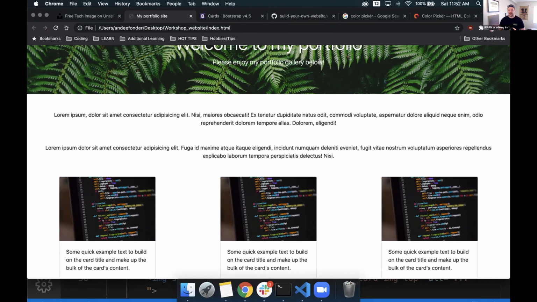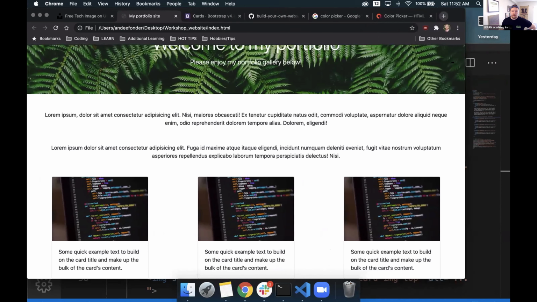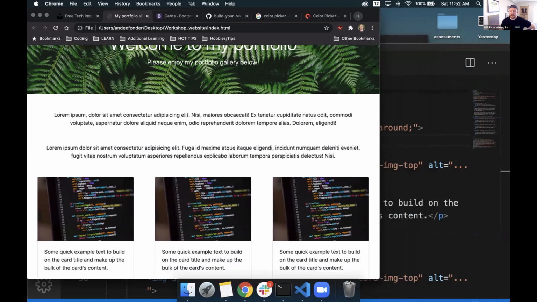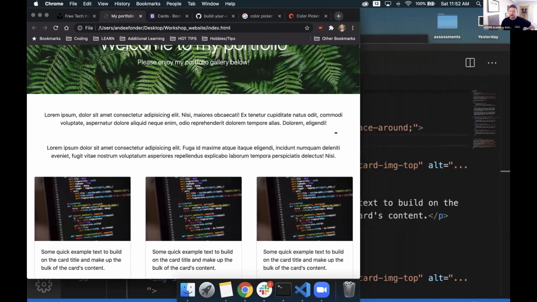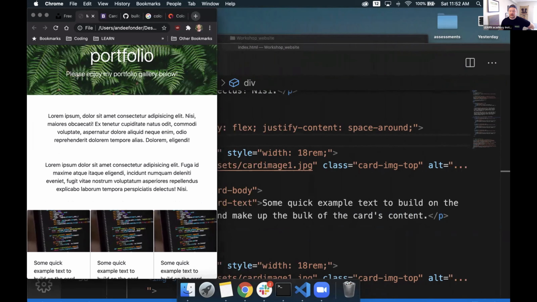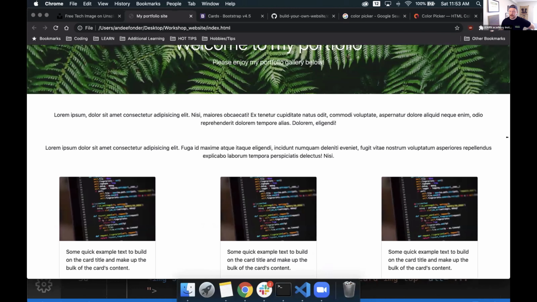So that's some of the beauty of the CSS that's available to us. We don't have to do these weird calculations of figuring out, oh geez, how much space should be between each one. And if you do something like move your web browser around, we're already starting to get some of that responsiveness. We're making it mobile friendly already without having to do a whole lot of extra work. If we make it smaller and smaller, it does the calculations for us and makes that space for us as well. If we go even smaller, it will do its best, not perfectly, to make sure there's still some nice spacing in between as we get smaller. So let's go back to our normal size.